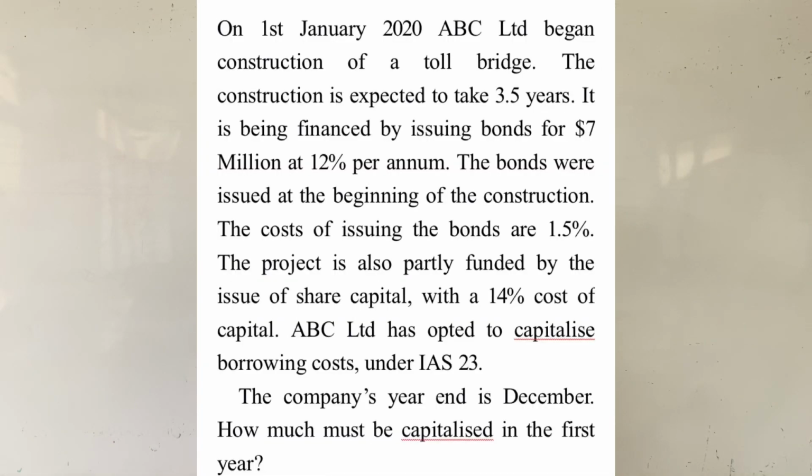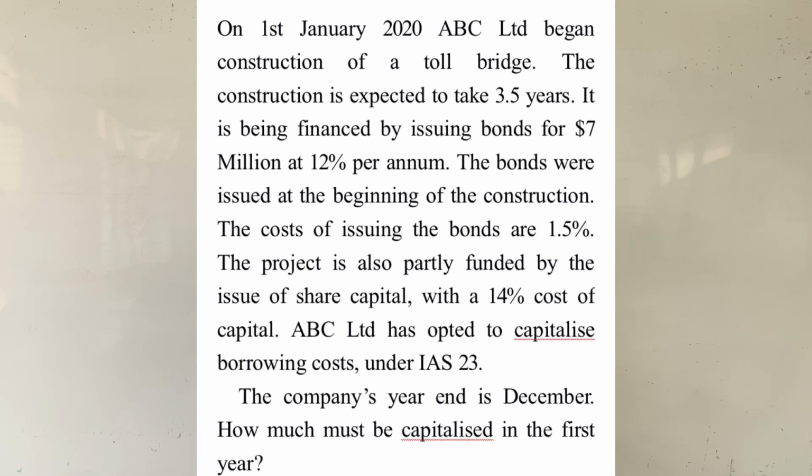The second question has to do with this: on 1st January 2020, ABC Limited began construction of a toll bridge. The construction is expected to take 3.5 years. It is being financed by issuing bond for $7 million at 12% per annum. The bonds were issued at the beginning of the construction. The cost of issuing the bonds are 1.5%.